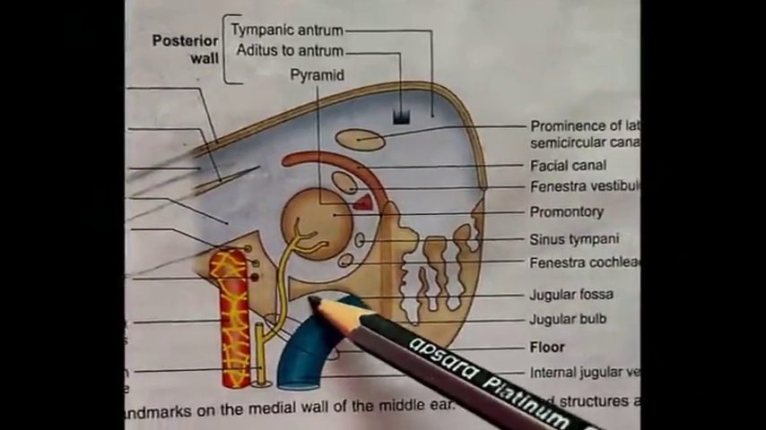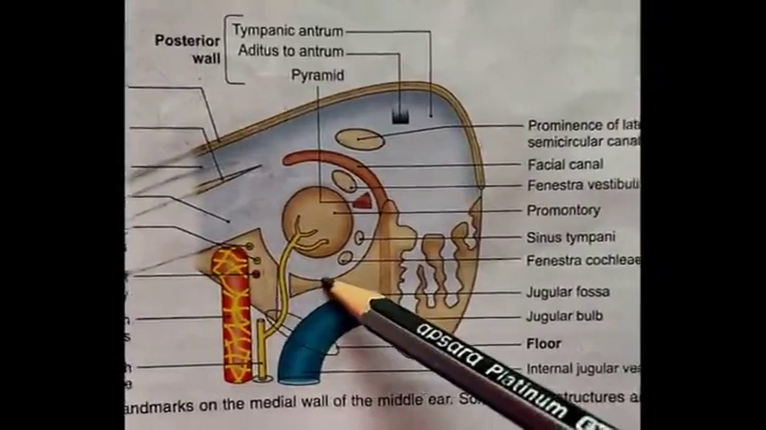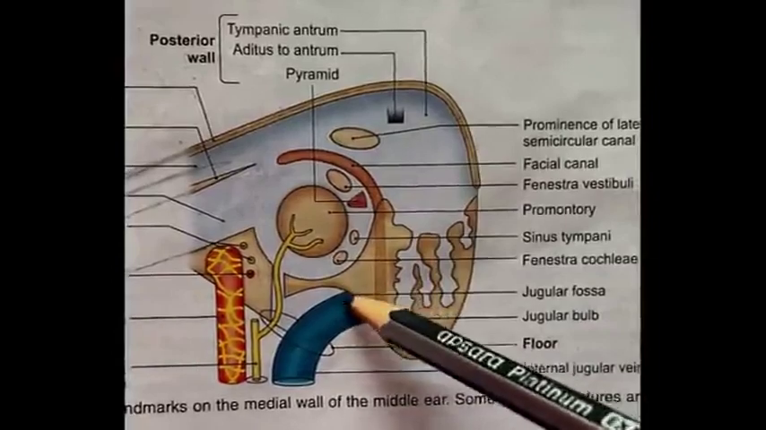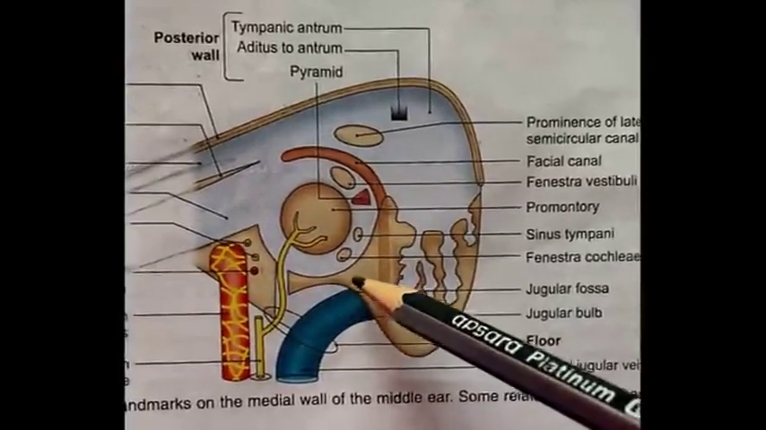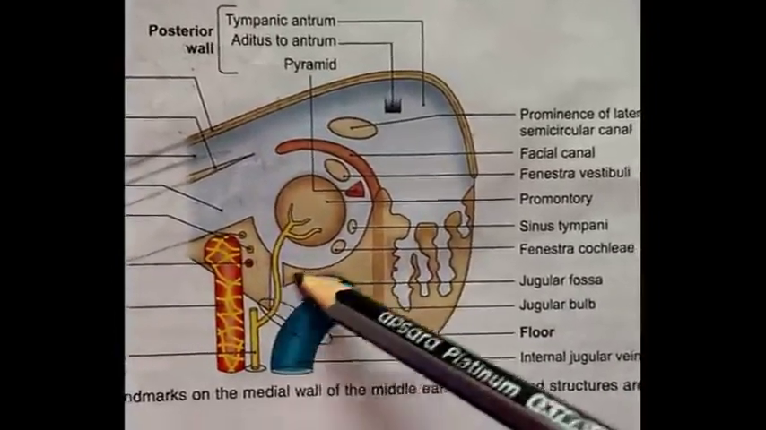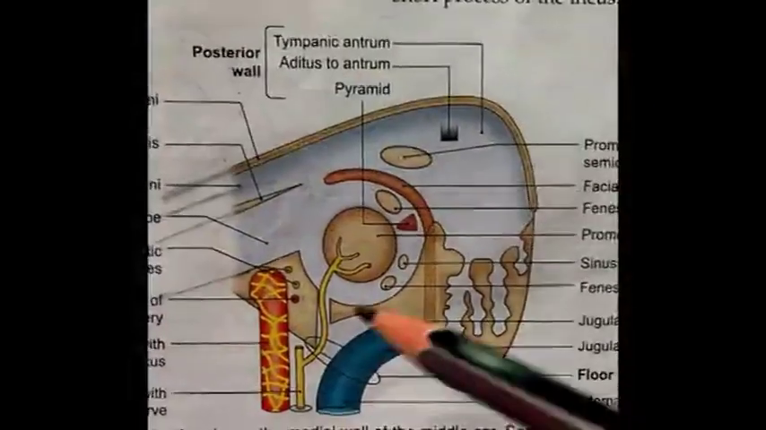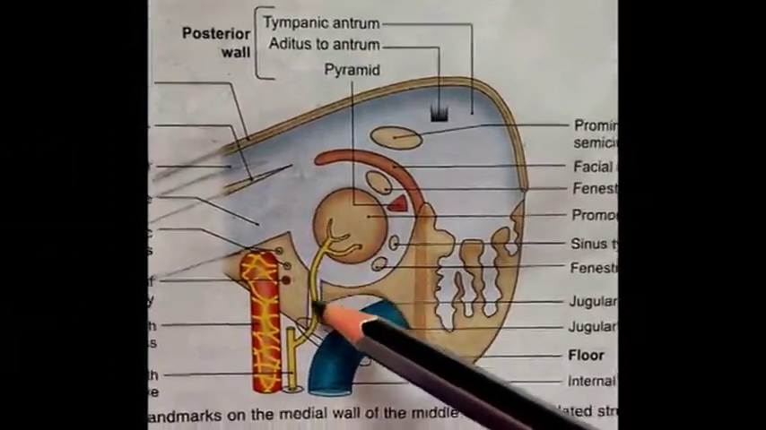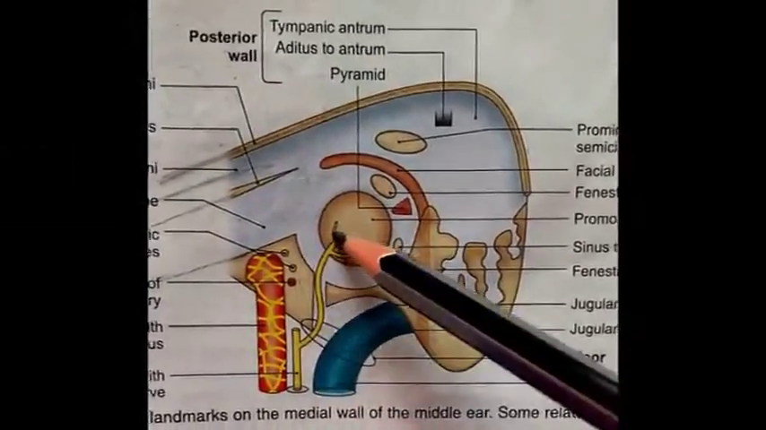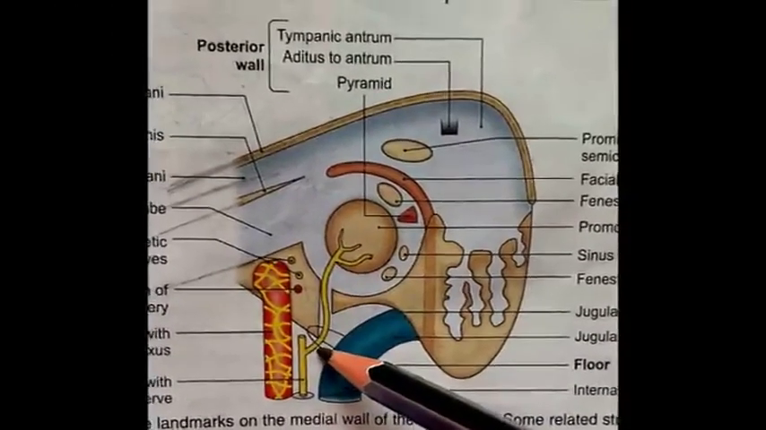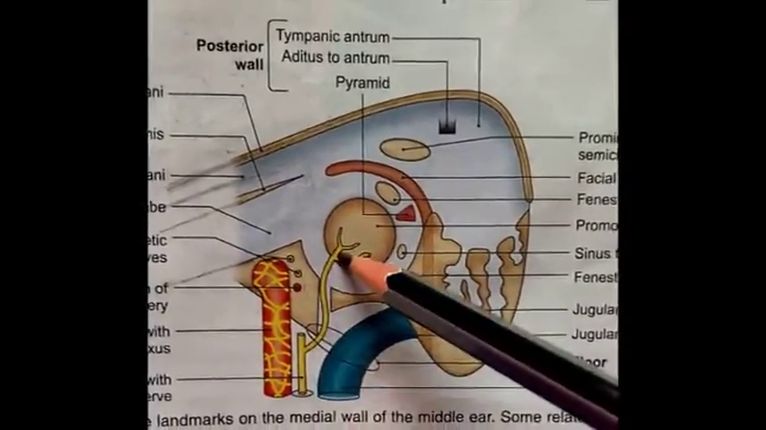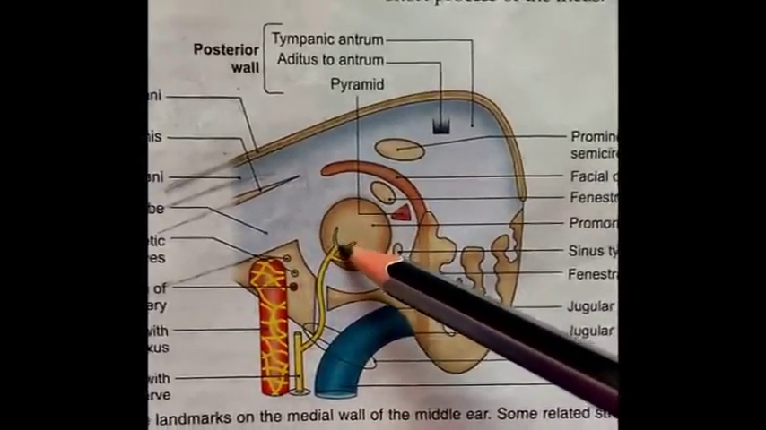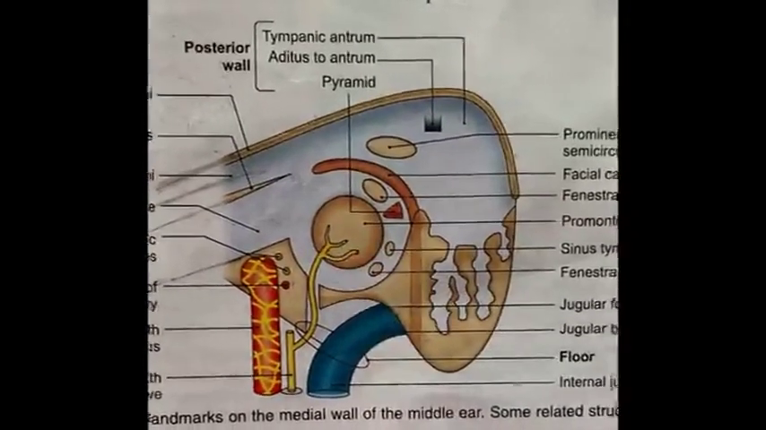Next we come to the floor or jugular wall. The floor is formed by a thin plate of bone which separates the middle ear cavity from the superior bulb of the internal jugular vein. This plate is a part of temporal bone. Near the medial aspect of this floor, there is a canaliculus, the tympanic canaliculus, which transmits a branch of the glossopharyngeal nerve, that is the tympanic branch of the glossopharyngeal nerve, which supplies the medial wall of the middle ear.